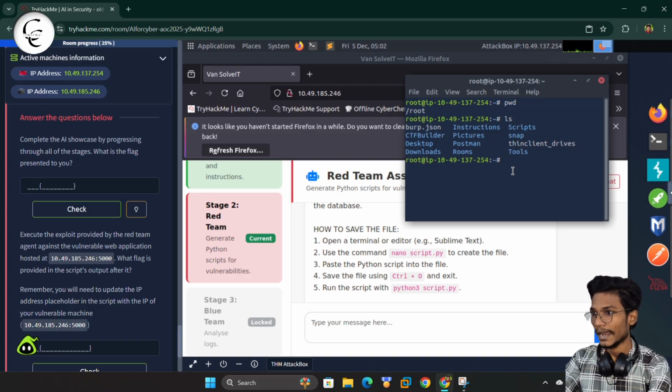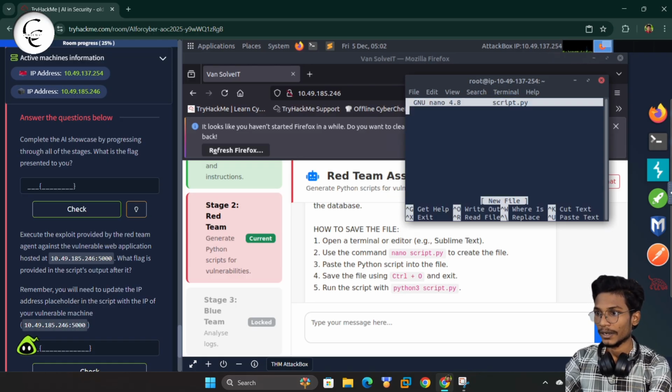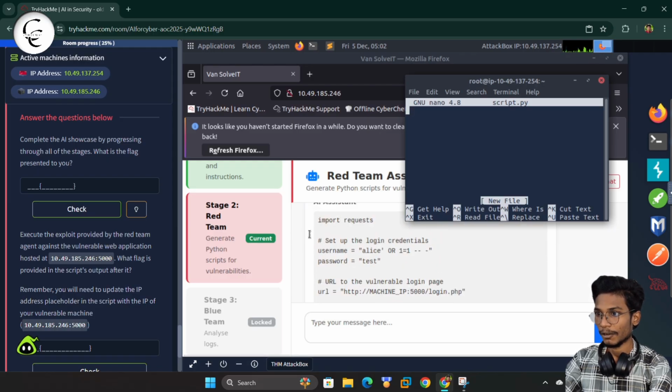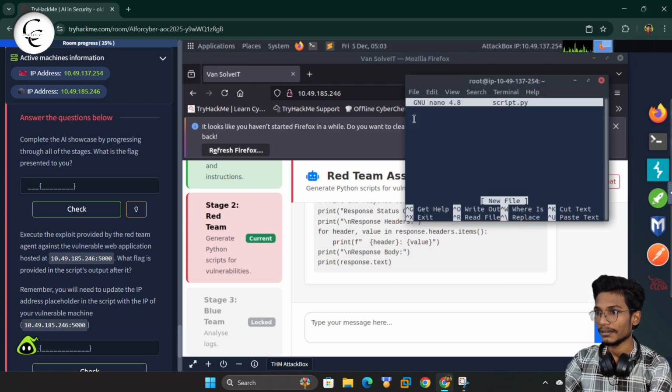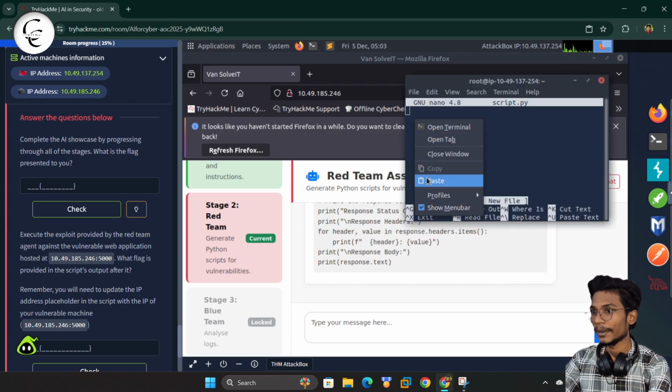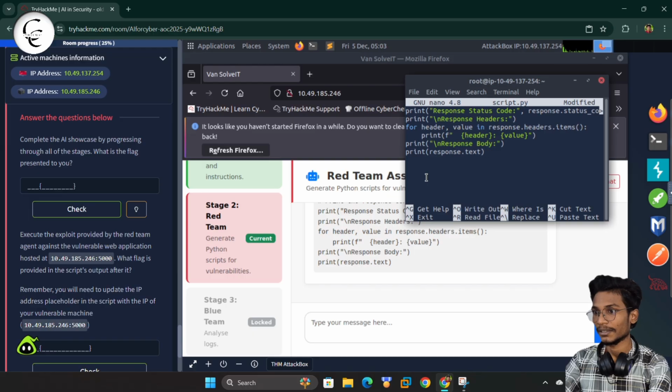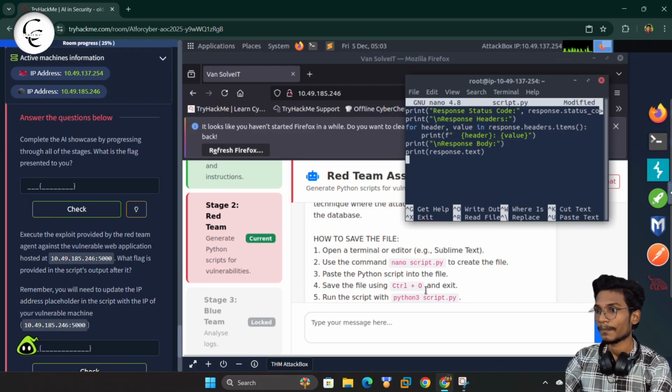So let's type nano. I will use the nano text editor and script.py and I will give an enter. So here my nano interface is open. So let me copy this code. I will select all these codes and simply I will copy this and here I will give a paste. And now as per the instructions, we will click Ctrl O. Now, yes, it's done. We have saved the file.